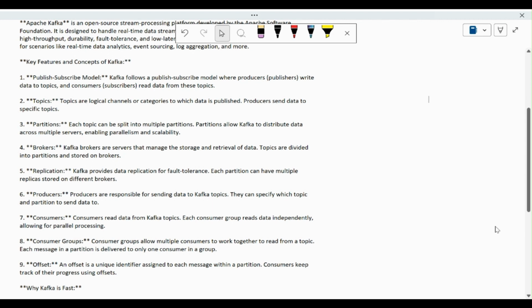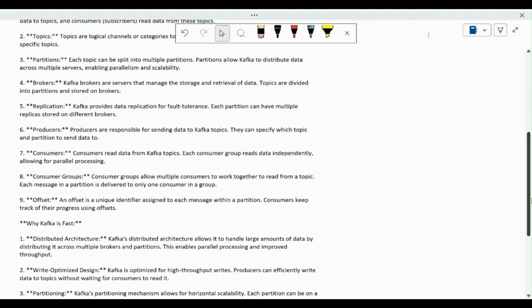Next, we have the consumer group, which allows multiple consumers to work together to read data from a topic. Each message in a partition is delivered to only one consumer in a group. So this comes under consumer groups. Coming to the offset, it is a unique identifier assigned to each message within a partition, like a tag we provide on the messages. Consumers keep track of their progress using this offset. So these are the key features of Kafka. Coming to why Kafka is fast.